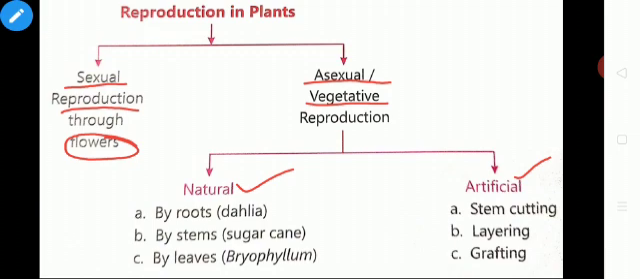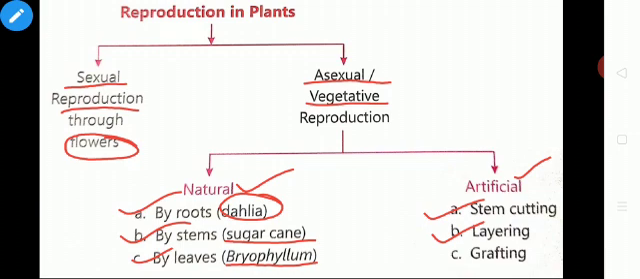The natural vegetative reproduction is done by roots. Example, dahlia. By stems. Example, sugarcane. By leaves. Example, bryophyllum. Artificial vegetative reproduction is done by stem cutting, by layering, and by grafting.